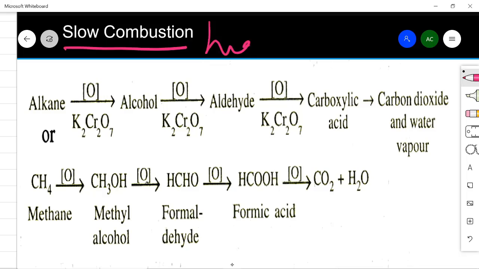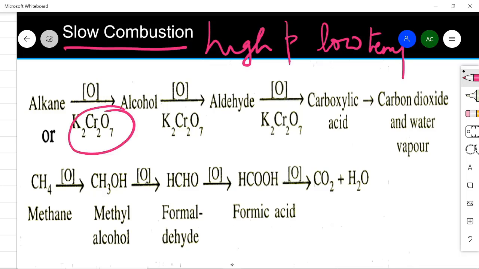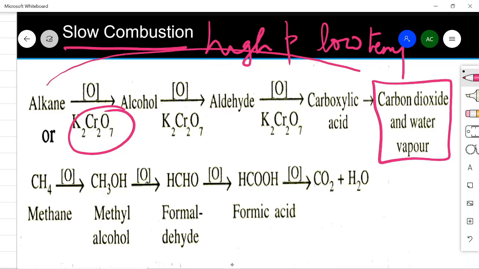So at high pressure and at low temperature in the presence of oxidizing agent, alkane will be converted to alcohol and alcohol will be converted to aldehyde, and then aldehyde further oxidized will form carboxylic acid, and finally the final product will be carbon dioxide and water vapor, which you have already studied, that the complete combustion of alkanes gives you carbon dioxide and water vapor, but it happens step by step.